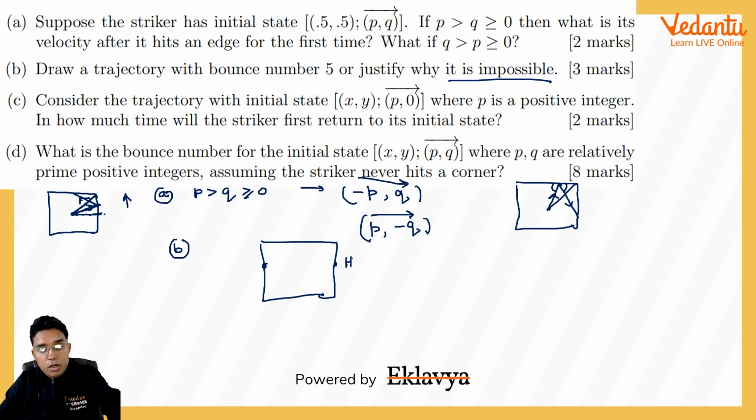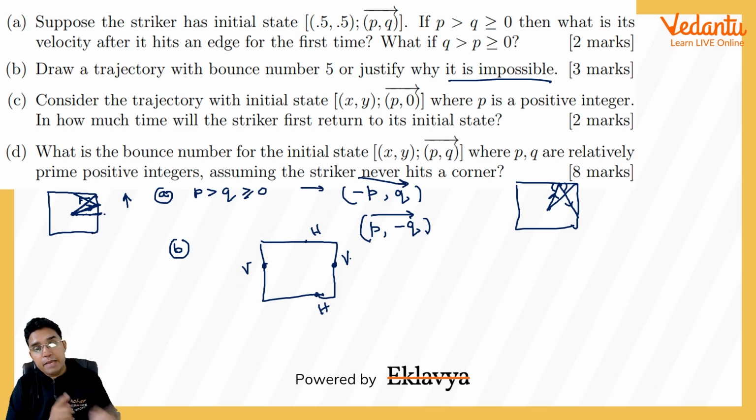Sorry, these two walls are vertical, and these two are horizontal. So what you can see here, if we want this number to come to its previous state, then if it is getting reflected once from this vertical wall, its x velocity will be changing its sign.